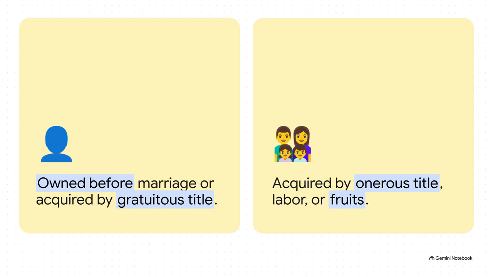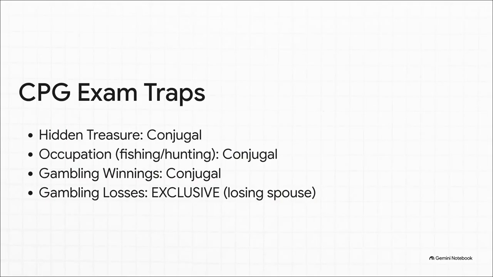Also, keep in mind, anything acquired by owner's title, meaning you actually worked for it or paid for it, is conjugal, but properties acquired gratuitously, like a donation or an inheritance, stay exclusive. Now, we've got to talk about exam traps, because the examiners absolutely love testing the extremes. Found a chest of hidden treasure? Conjugal. Went hunting or fishing? Also conjugal. But watch out for the gambling trap, it's a classic.